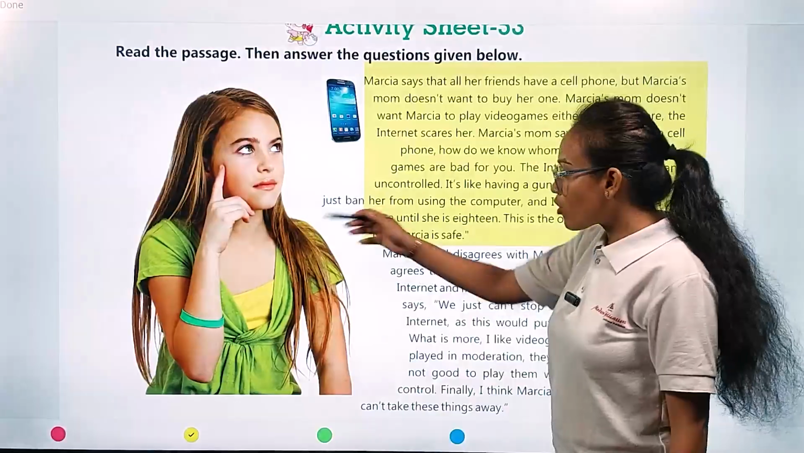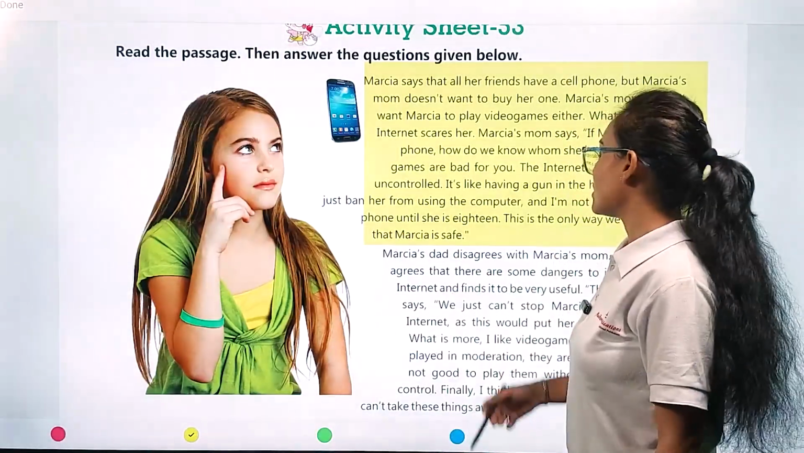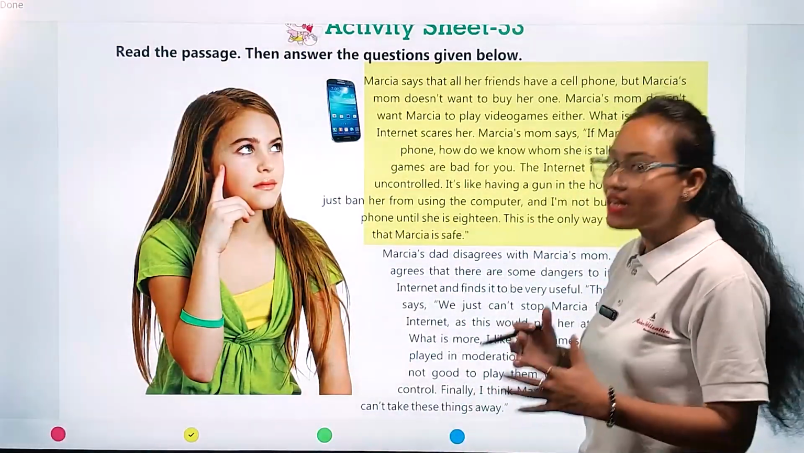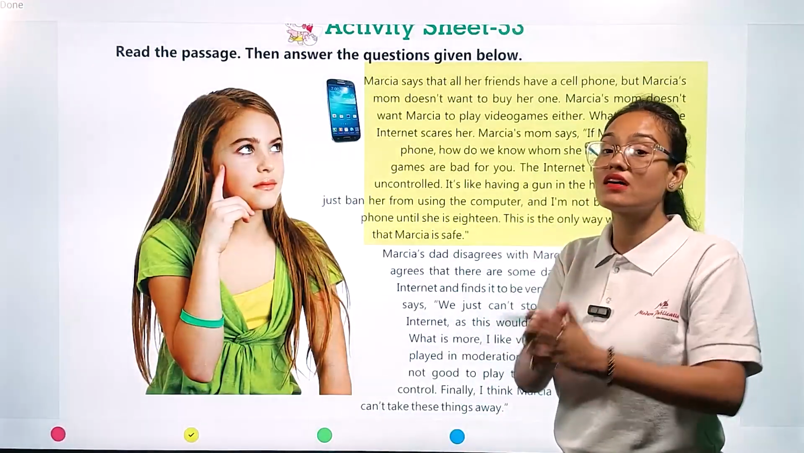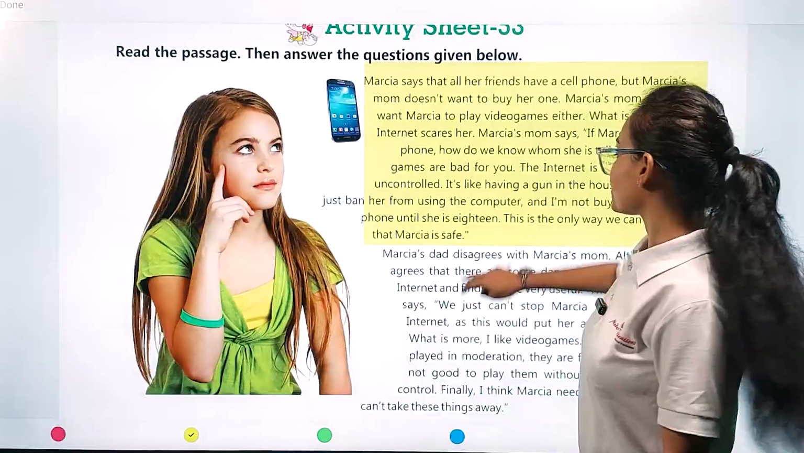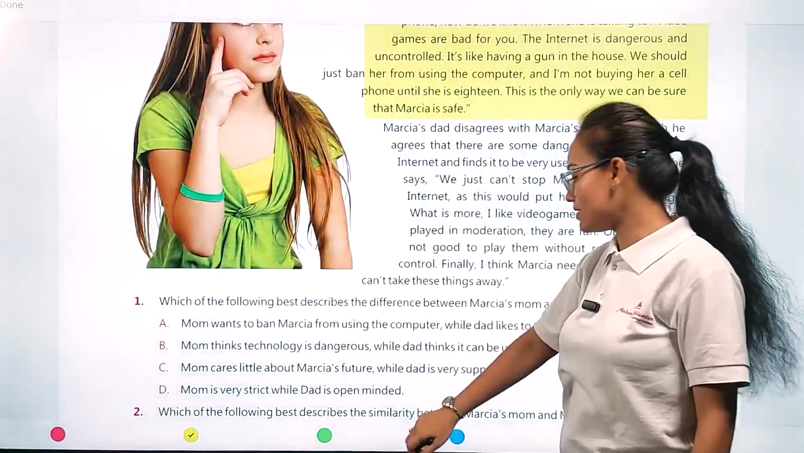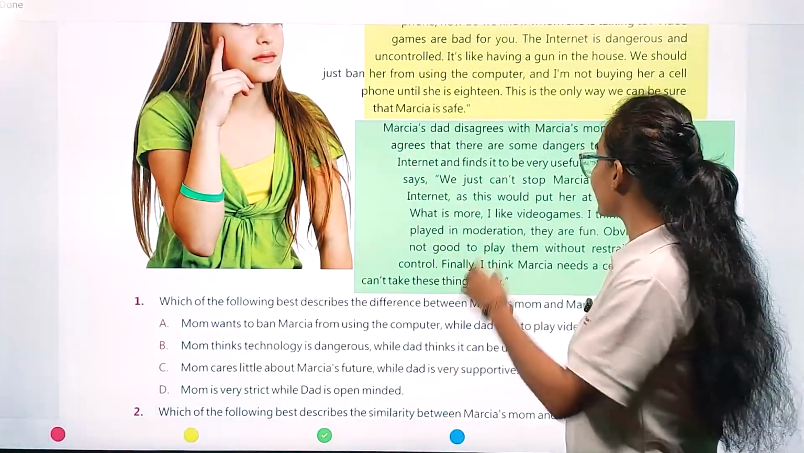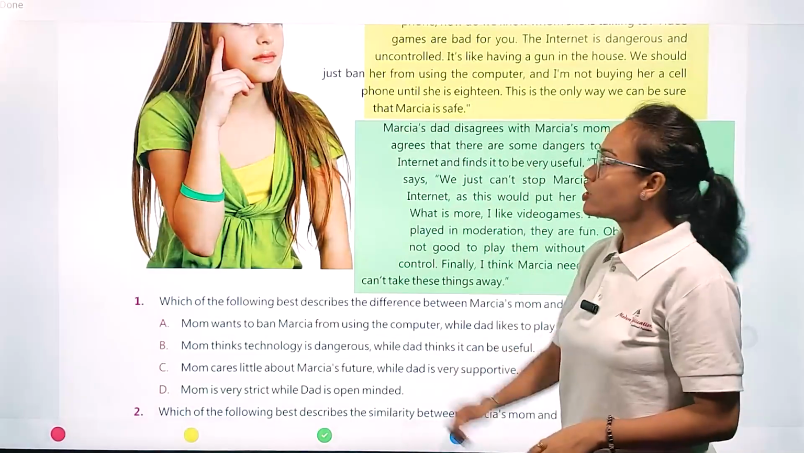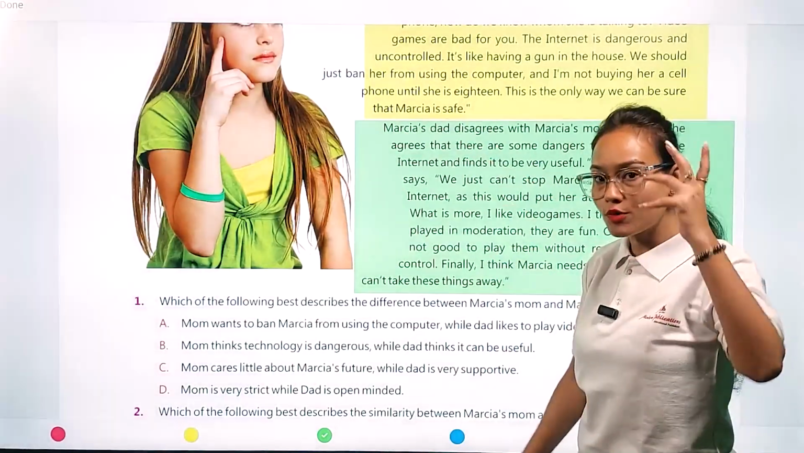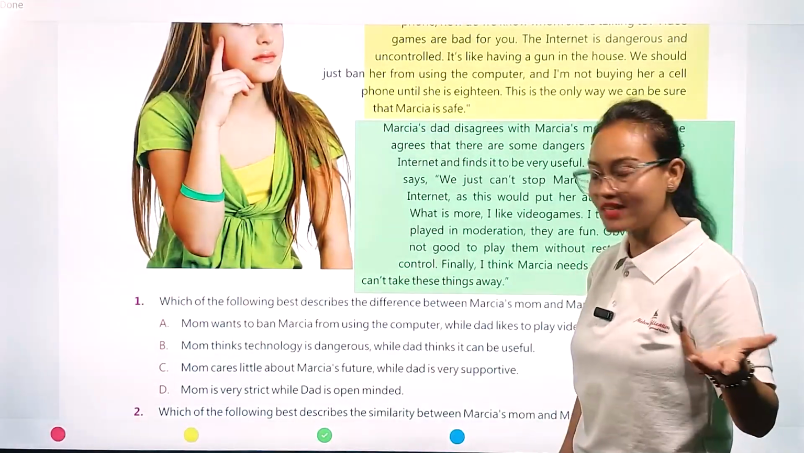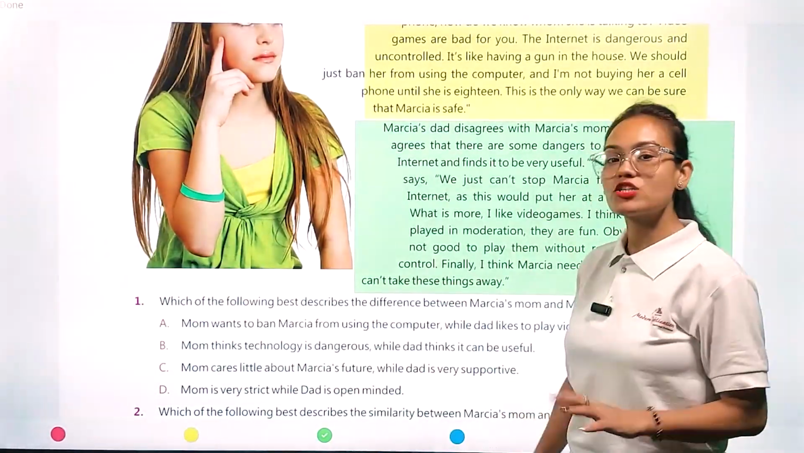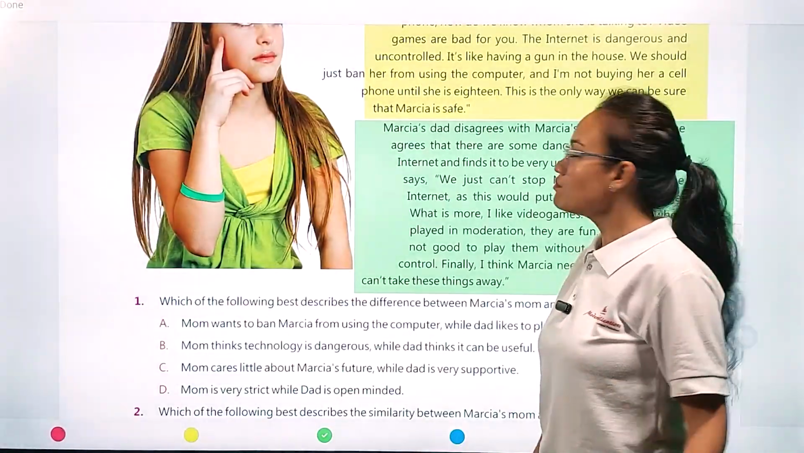According to Marcia's mom, she said that having a cell phone is like you are keeping a gun at your own house. And on the other hand, Marcia's father disagrees with Marcia's mom. So the first paragraph deals with the thought process of Marcia's mom, and the second paragraph deals with the thought process of Marcia's father. So Marcia's father is totally disagreeing with Marcia's mom.